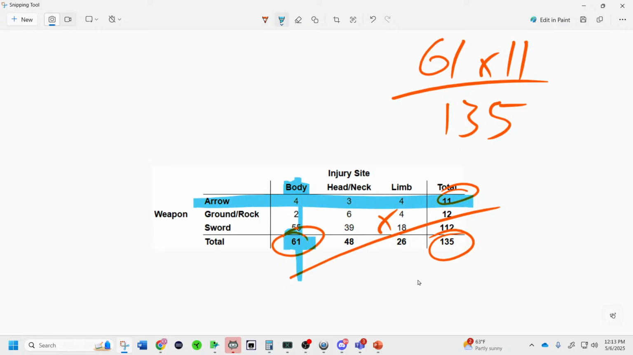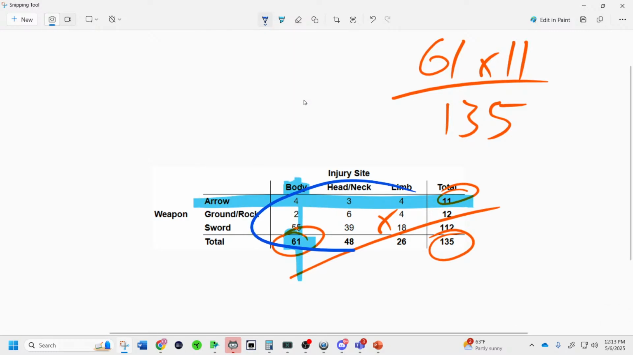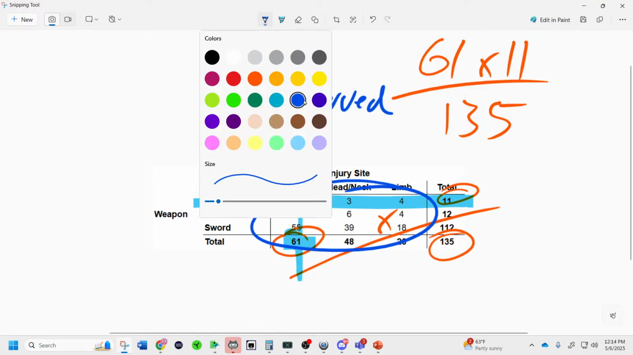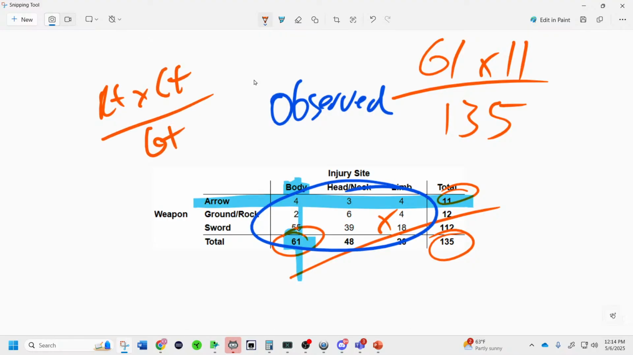It's that one. So that means how many we would expect. Now we saw 4 people. All these values inside of here right now are called the observed. Everything inside of there is the observed. And we are calculating the expected with the formula: row total times column total over grand total equals expected cell count.